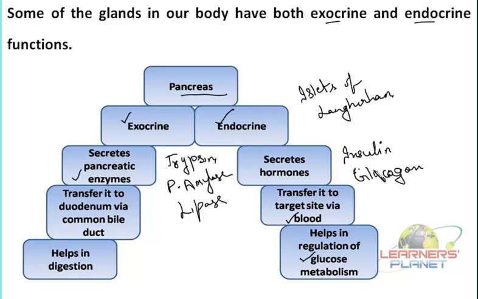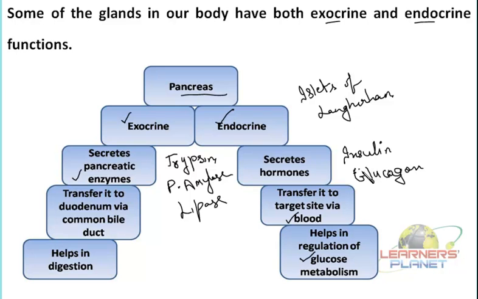These two hormones function in an antagonistic manner. You know what we mean by antagonism? It means they have opposite functions. Insulin and glucagon are opposite of each other. For example, this particular hormone, insulin, is meant for converting glucose to glycogen, whereas glucagon is meant for converting glycogen to glucose.